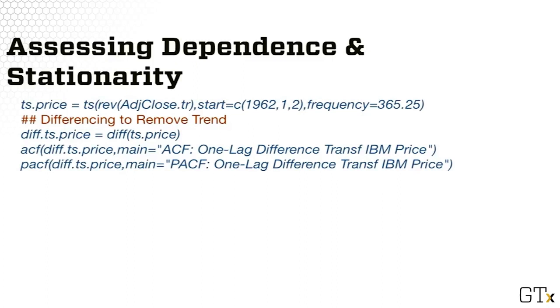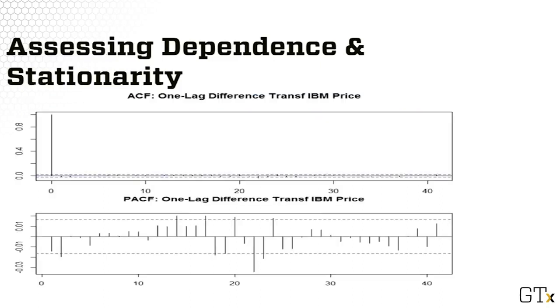One way to remove a trend is to consider the difference process. Here I redefine the stock price as a time series with a frequency specifying that this is daily data starting with January 2nd, 1960. Then I use the diff R command to take the difference with the default of the first order difference. I also plotted the ACF and PACF to see whether another differencing of the data is needed and/or whether the resulting process is stationary.